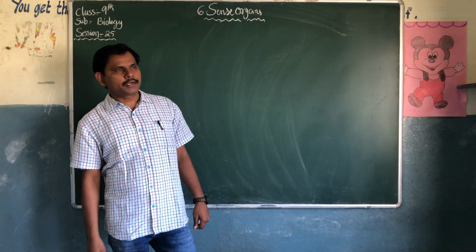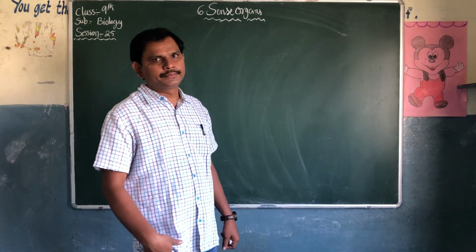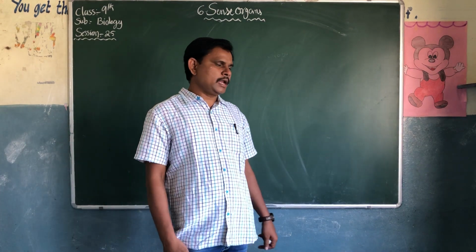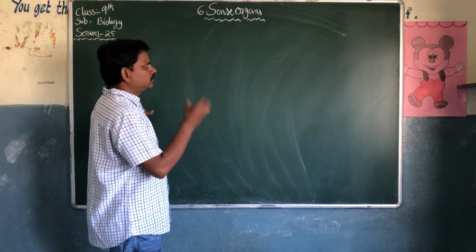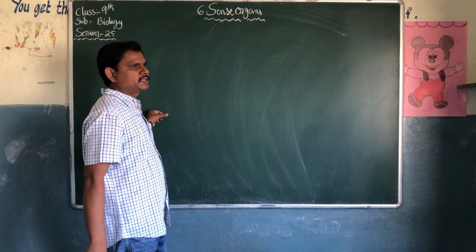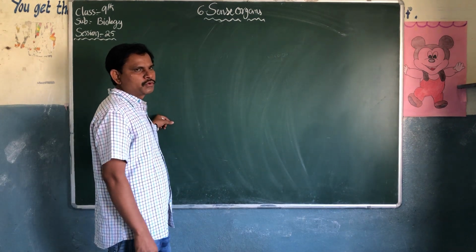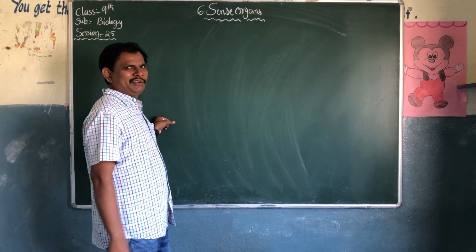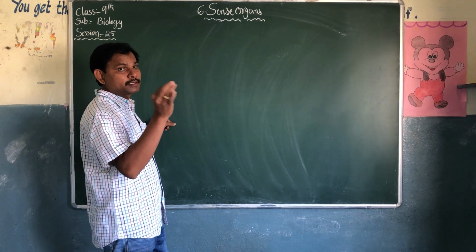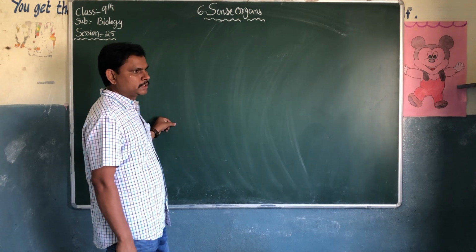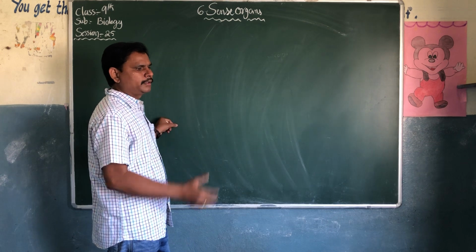There are three parts: sclera, choroid layer, and retina. We already discussed that. In today's class, some topics remain on the eye. We will see that eye protection is the most important. There is so much information given about the eye because the eye is a very sensitive part of our body. That's why it is very important to protect our eye.